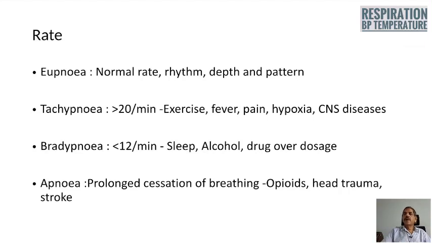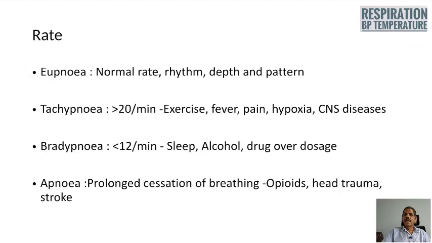The normal rate you can say is from 12 to 20 cycles per minute, and in eupnea you have to say normal rate, rhythm, depth and pattern.